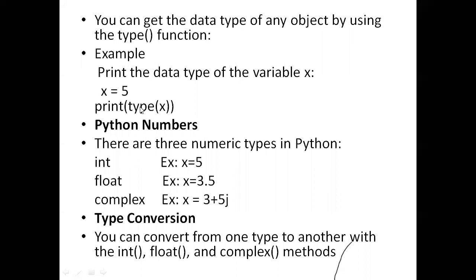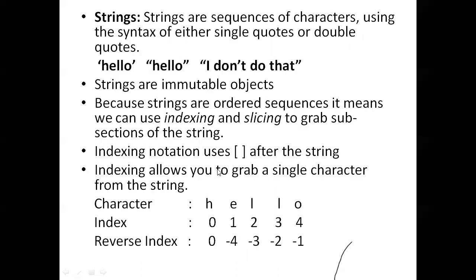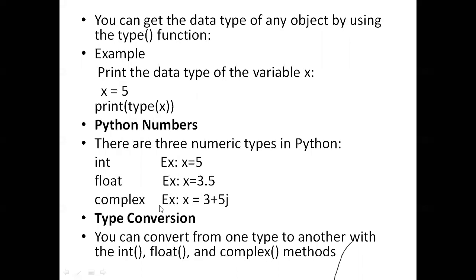First we discuss the number types. Generally numbers have three types: integer, float, and complex. Integer means we can directly define an integer value. Float means a float value. And complex is a complex number, of the form a plus bj, for example 3 plus 5j. Sometimes it may be called x plus yj. As usual, any type we can work with.